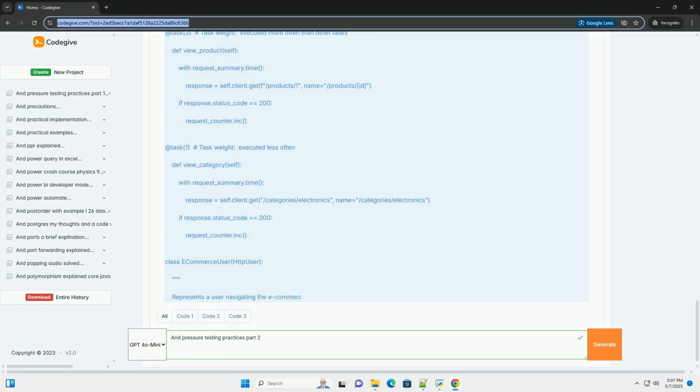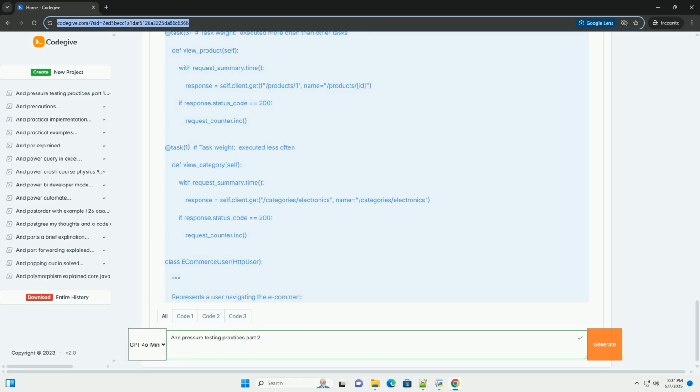4. Monitoring and reporting. Locust provides a real-time web UI that displays key metrics during the test, including requests per second, RPS: the number of requests your application is handling per second. Response times: the average, minimum, and maximum response times for different requests. Failures: the number of failed requests. Integrating with external monitoring tools, optional.